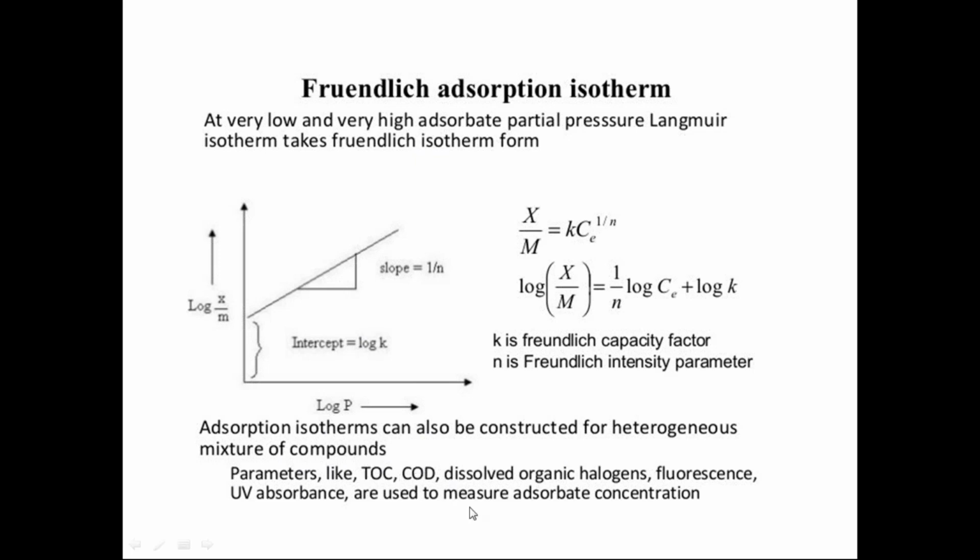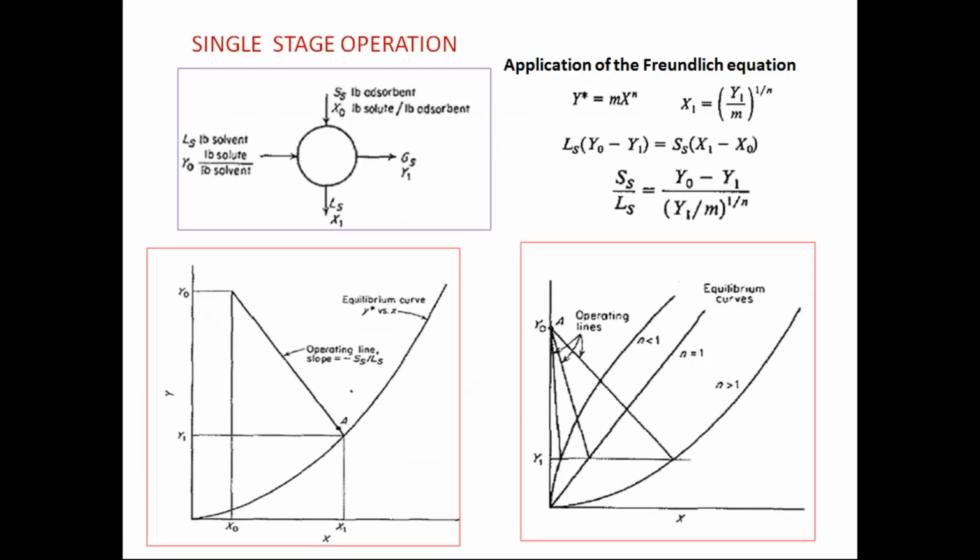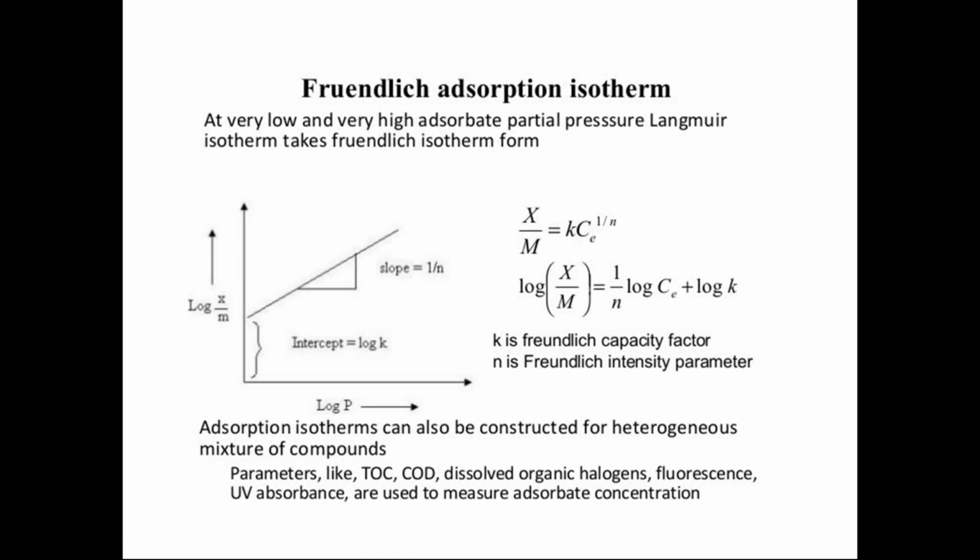Parameters like TOC, COD, dissolved organic halogens, fluorescence, these all will give you the different constants. But these constants play a vital role, that we will know in the next few slides. So here we have established some relation, and previously we have selected one of the adsorbents for our separation. Maybe one component can be selectively separated by using one adsorbent. So you have taken that adsorbent and also keeping in mind the adsorbate, then you have a relation of this.